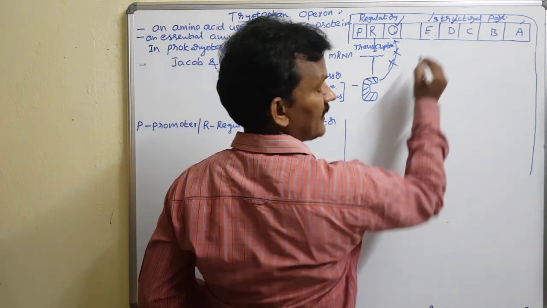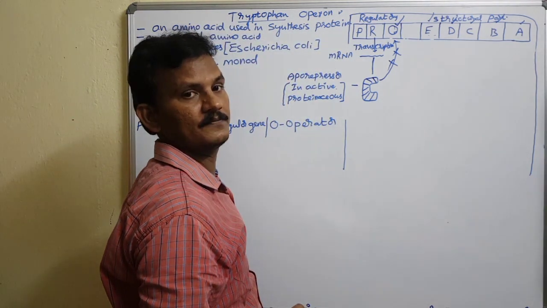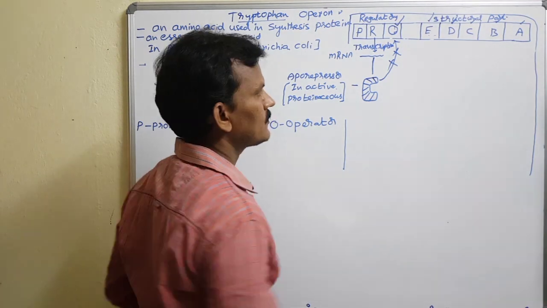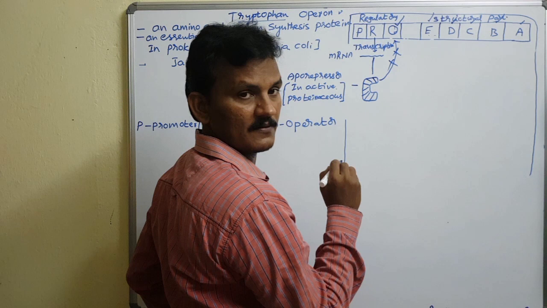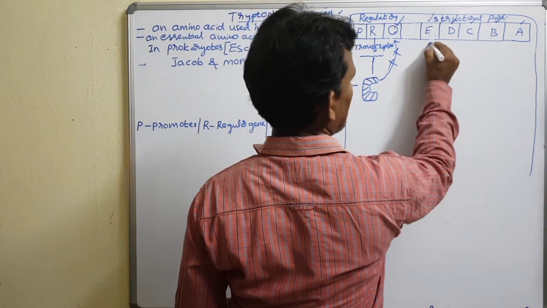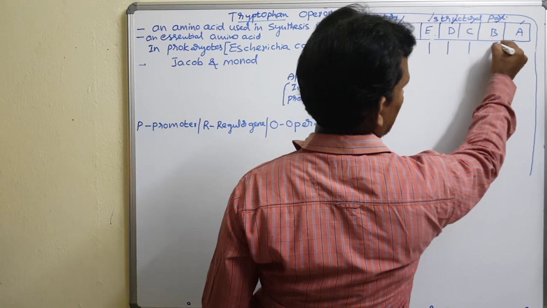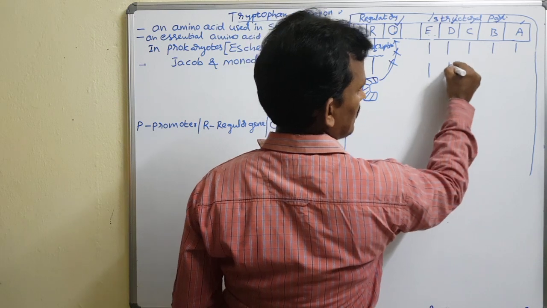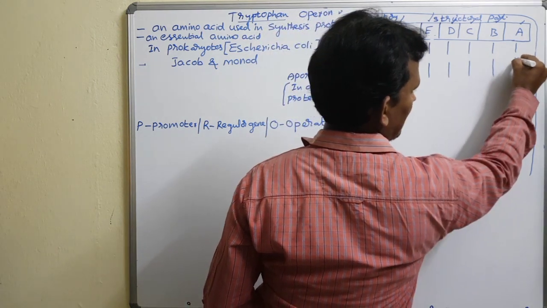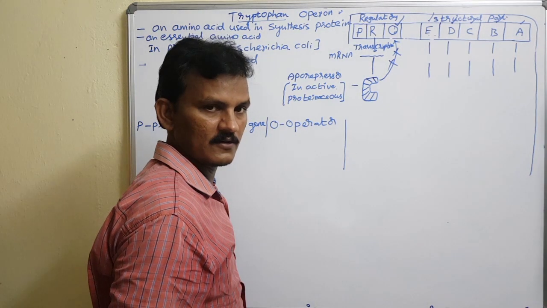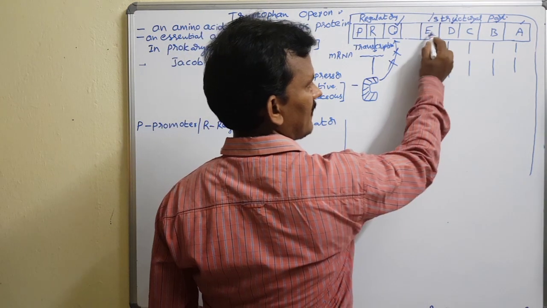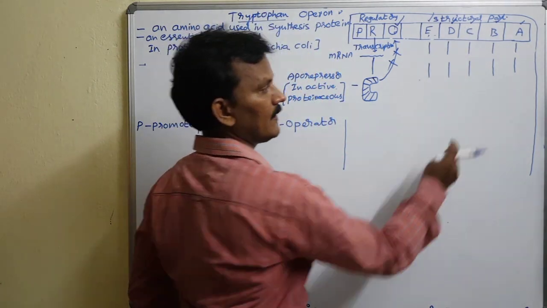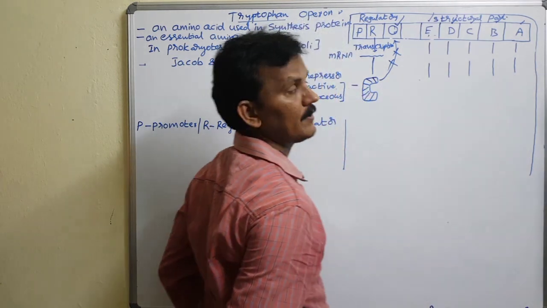When they function, transcription and translation take place, and by the translation process they produce polypeptides: the epsilon polypeptide, delta polypeptide, beta polypeptide and alpha polypeptide.